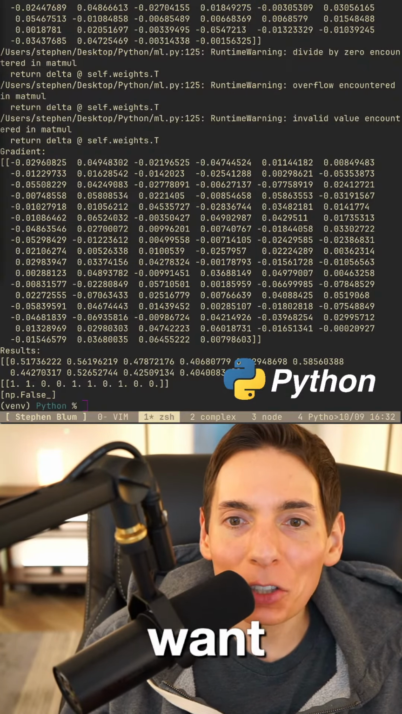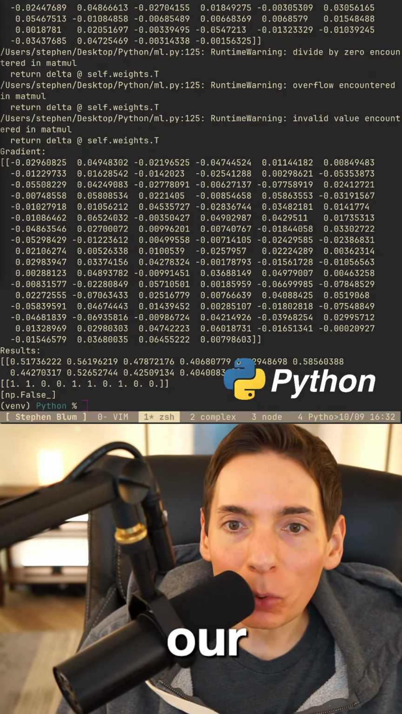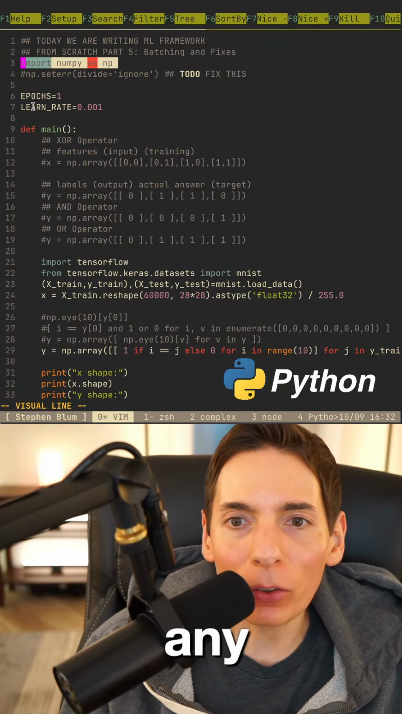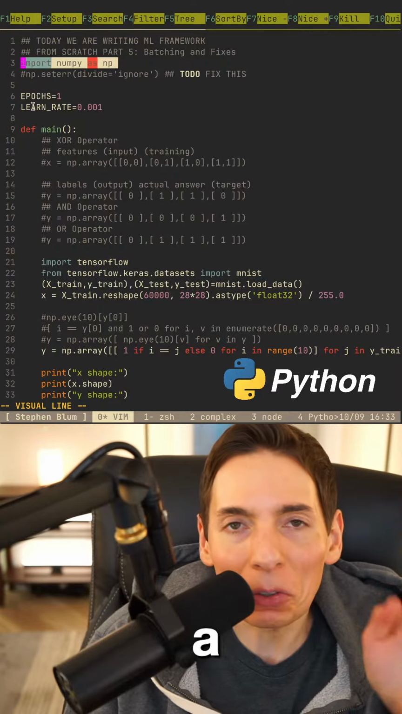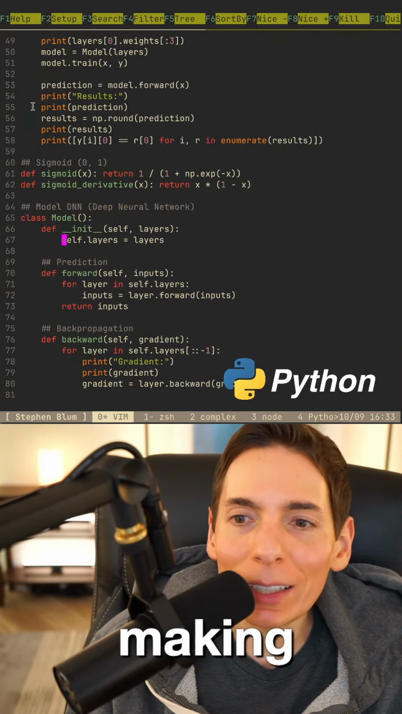Well, I want to add batching. What we did in some previous streams is we built our own deep learning machine framework from scratch, with the help of a library called NumPy. NumPy helps us with for loops and things like that, making it really clean and simple to read the code.